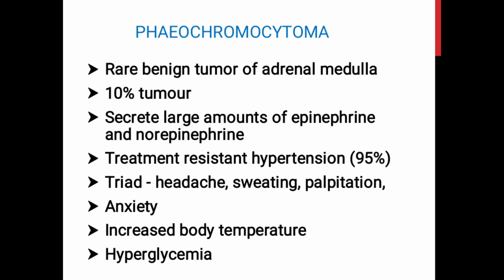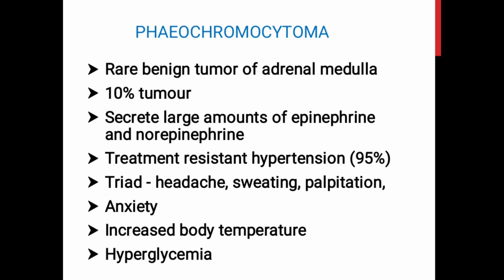Coming to the applied aspects of the adrenal medulla, pheochromocytoma is a rare benign tumor of the adrenal medulla due to hyperplasia of the chromaffin cells. So, these cells secrete larger amounts of epinephrine and norepinephrine. It is often called the 10% tumor because 10% of all the pheochromocytomas are malignant and 10% of the tumors are bilaterally situated, and 10% are found in extra-adrenal locations, that is found outside the adrenal gland.